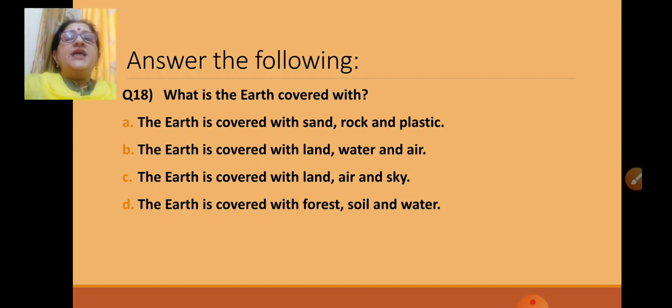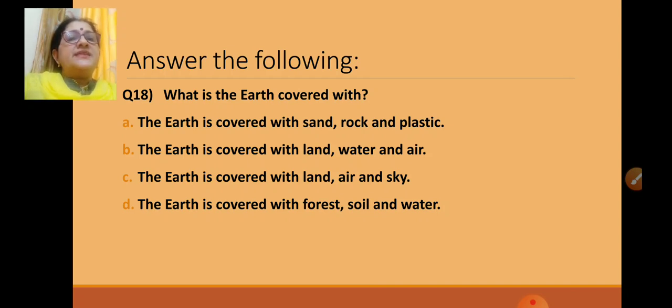Options: A, the earth is covered with sand, rock and plastic. B, the earth is covered with land, water and air. C, the earth is covered with land, air and sky. And the 4th option, D, the earth is covered with forest, soil and water.